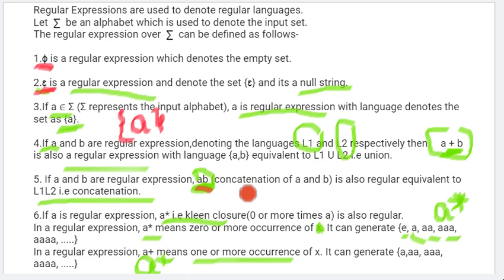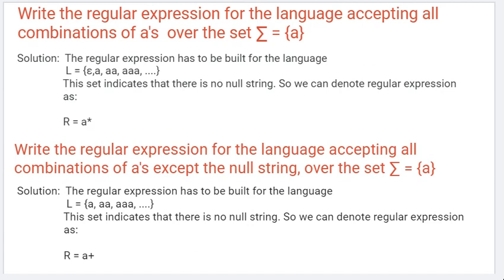Suppose we want to write an input symbol appearing 0 or more times, what do we do? We use the Kleene closure, the star. So A star, any input symbol and star, is the way of expressing a regular expression for 0 or more times. If it is one or more times, we put Kleene plus over the input. So this is the way of writing regular expressions. Let's see a few examples, it will be more clear.